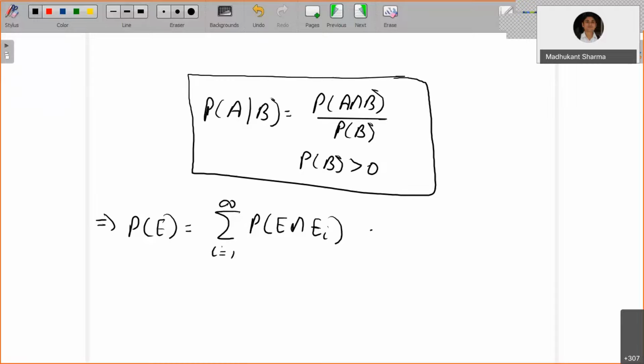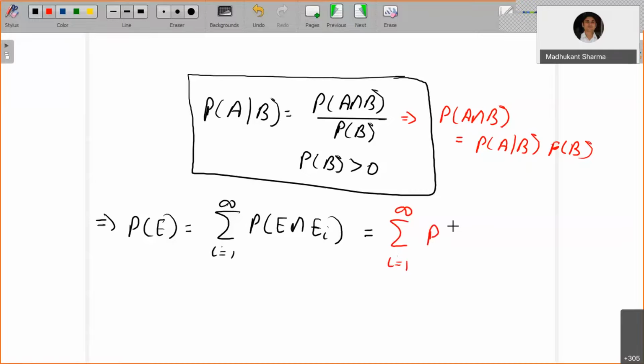Now this implies the probability of A and B is equal to the probability of A given B into the probability of B. So I'm going to use this relation here. That will give you the summation, i equals 1 to infinity, of the probability of E given Ei into the probability of Ei. This gives you a theorem which is known as the theorem on total probability.